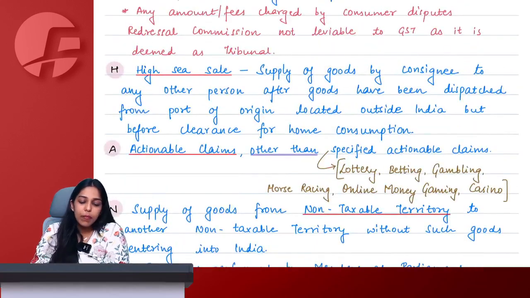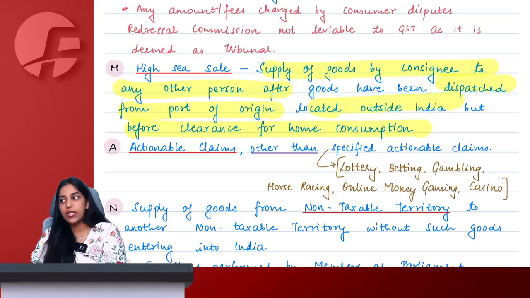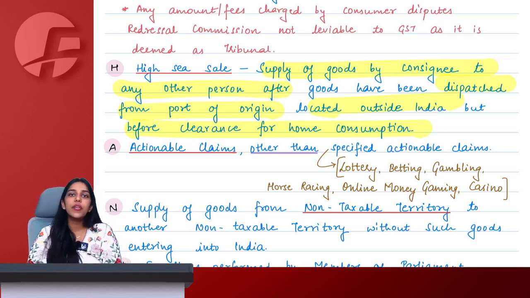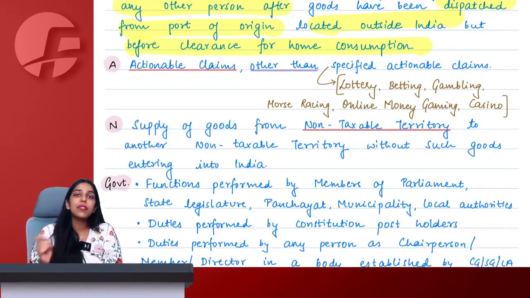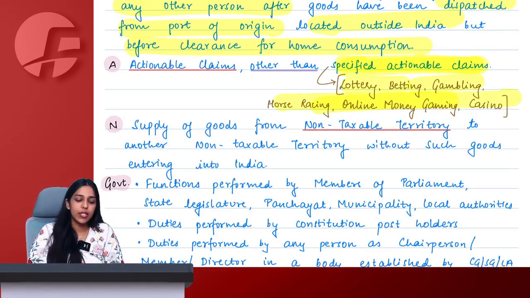High sea sale means supply of goods by consignee to any other person after goods have been dispatched from the port of origin located outside India but before clearance for home consumption. Is the language matching what we studied? Yes, ma'am. Actionable claims other than specified actionable claim. Lottery, betting, gambling, horse racing, online money gaming and casino are supply. Other than that, any other actionable claim is not a supply.